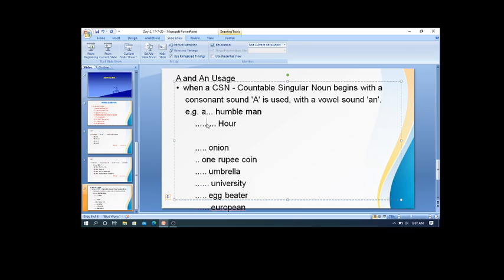So what is used before a noun that begins with a vowel sound? An is used. Now this is correct to say an hour, but not a hour.